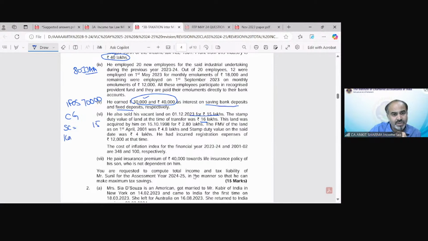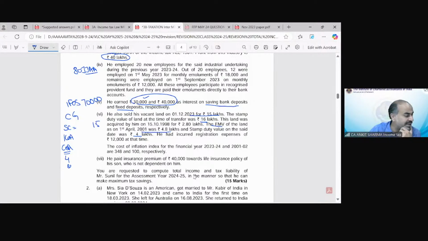Then the indexed cost of acquisition. For that, we need to take the cost of acquisition, and because the property was acquired before 2001, the FMV on 1st April 2001 was 4.8 and the stamp duty value was 4. So we will take 4 lakh rupees because FMV cannot exceed the stamp duty value.